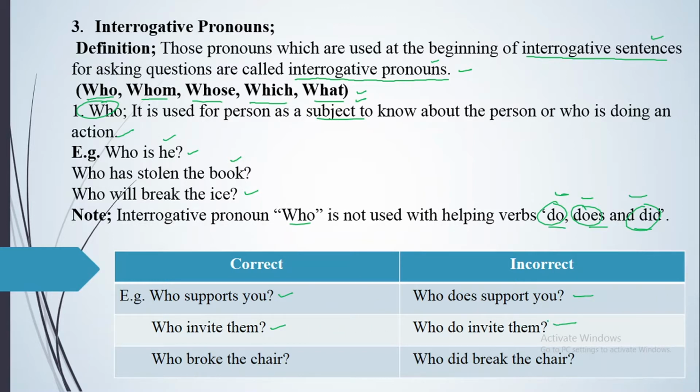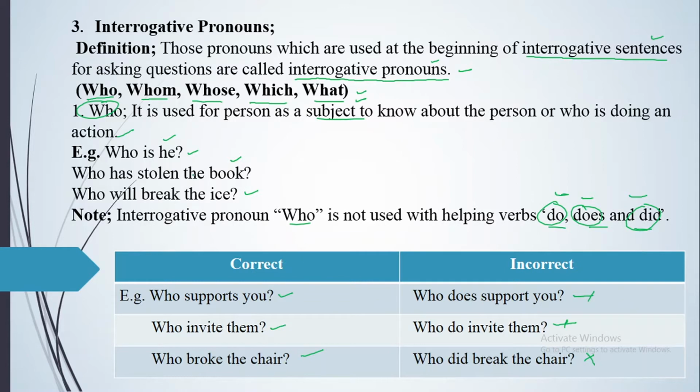And next one, in the same way, who broke the chair is correct, who did break the chair, that is wrong. So keep in your mind, with the helping verbs do, does, and did, we do not use the interrogative pronoun who, but you can use it with all of the other helping verbs.